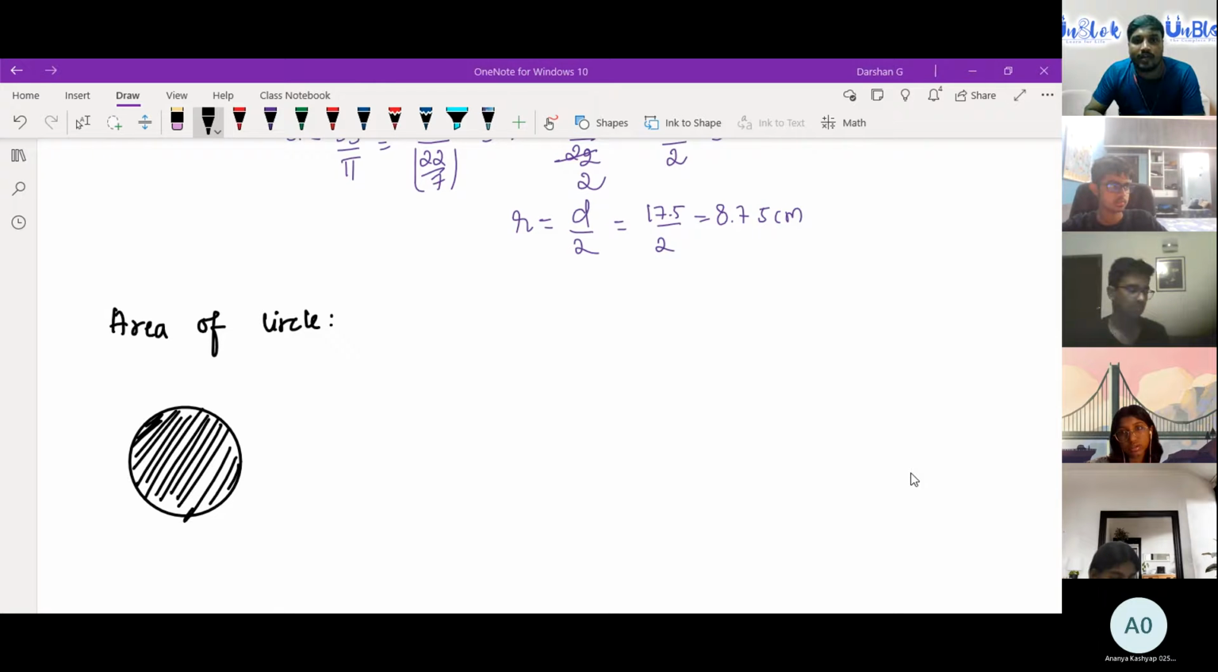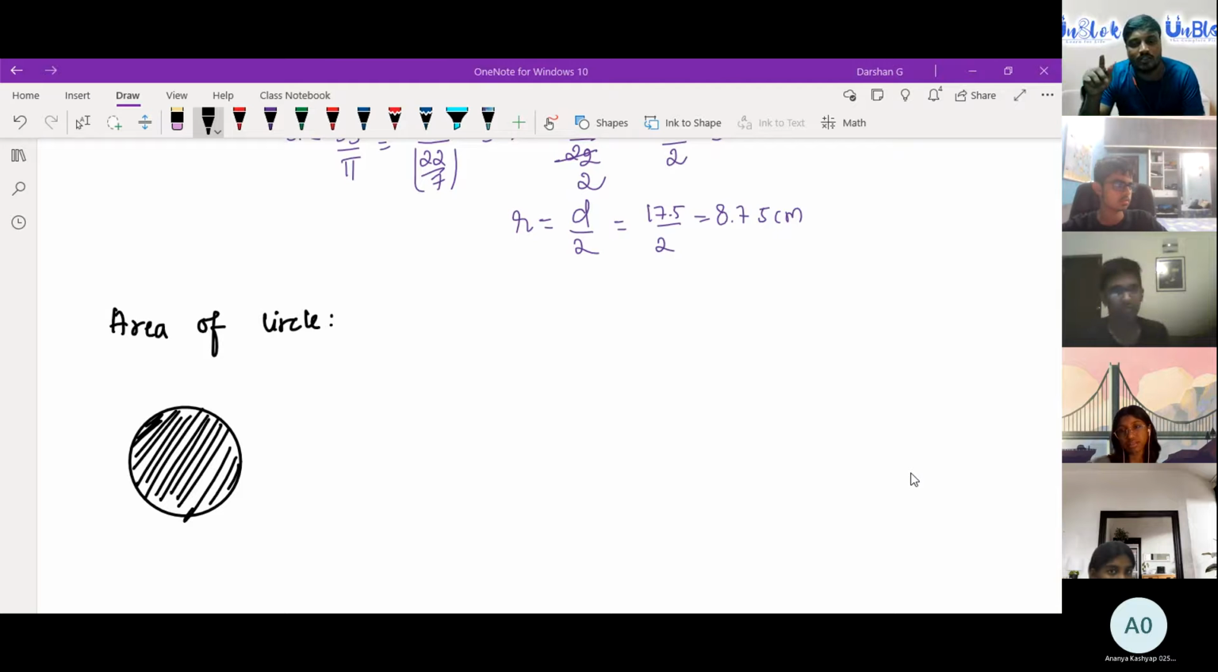OK, area of triangle, Sneha. I'm not sure. Sorry, I don't know. OK, area of a right angle triangle. I'll give you a hint: half into... Half into base into height. That's for a right angle triangle. For non-equal sides, there is a different formula.